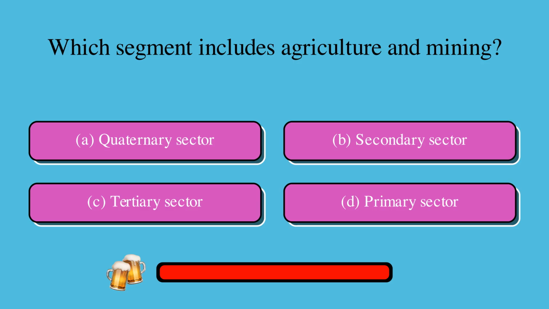Here's some sector analysis trivia. Which segment includes agriculture and mining? Is it A, quaternary sector, B, secondary sector, C, tertiary sector, or D, primary sector? The correct answer is D, primary sector.